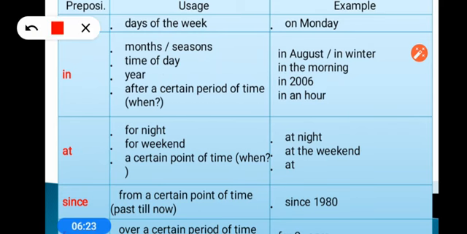Next one, after a certain period of time. A certain period of time means 1 hour, 2 hours, in 5 hours, in 6 hours, in 1 day, in 1 week, in 1 month. This way, for duration we use in.